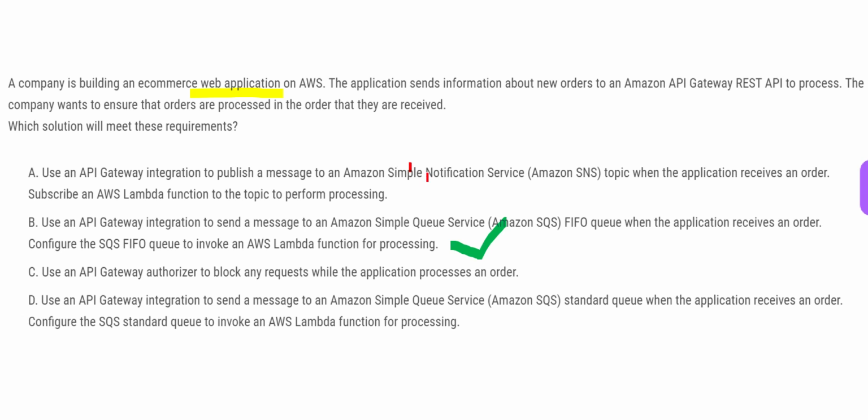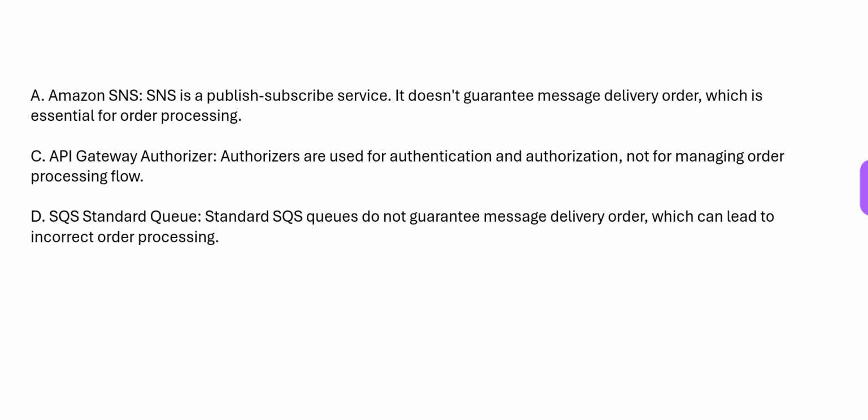A, C, and D are wrong. A, because it is using SNS, which is a pub sub service. B is telling we will use a gateway authorizer. Authorizers are for authentication and authorization, not for managing the order flow. And SQS standard, C, we want FIFO.